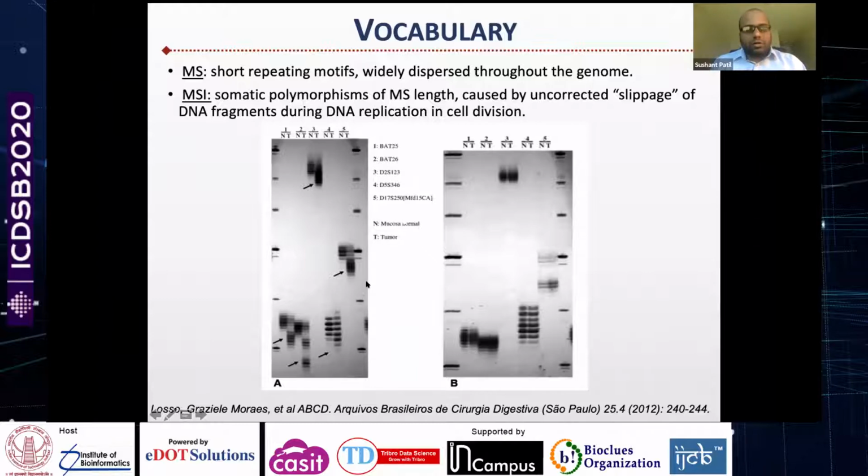I would like to also note here that even though in this example the length of the microsatellites in the tumor sample is decreasing, suggesting deletions, that may not always be the case. So MSI encompasses both insertions and deletions, and many times a mixture of both.